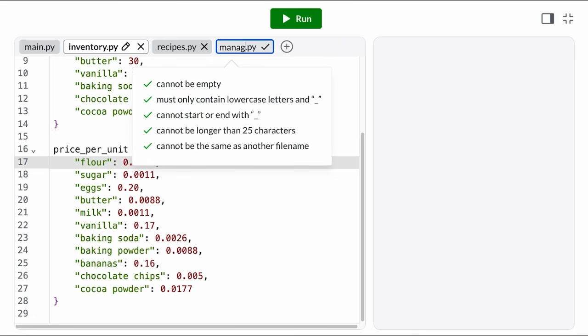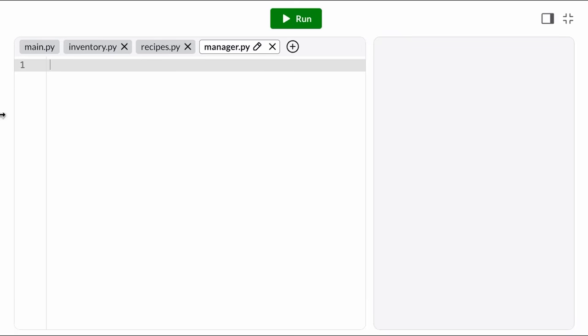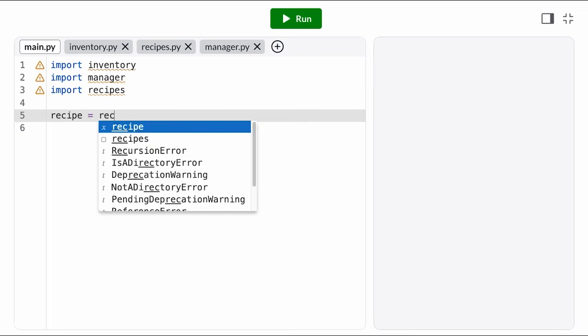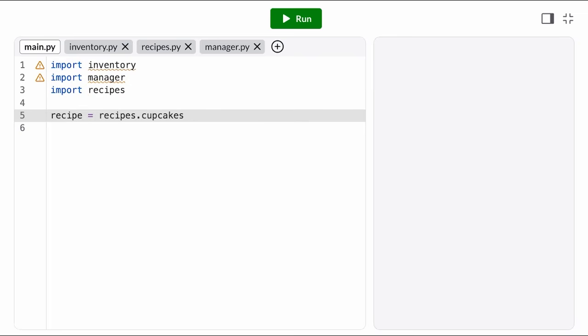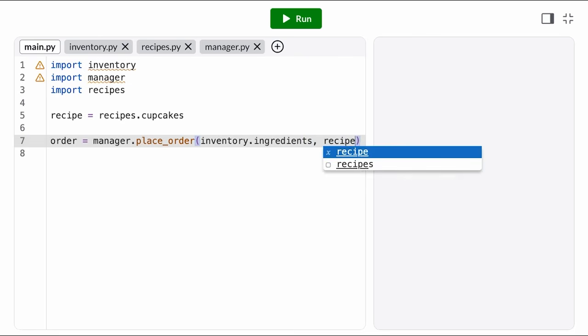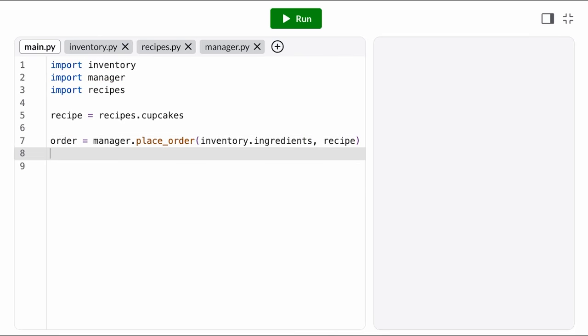Then I'll create one last module to hold all my functions. But before we get into the code there, let's jump back to our main module and outline how we want this logic to work. I'll start with a simplified case, where we just make one type of recipe a week. We need to compare our recipe against our current inventory to see which ingredients we're missing. This will tell us how much of each ingredient we need to order. And once we have that order, then we can calculate the cost, which we'll need to take in our prices dictionary.